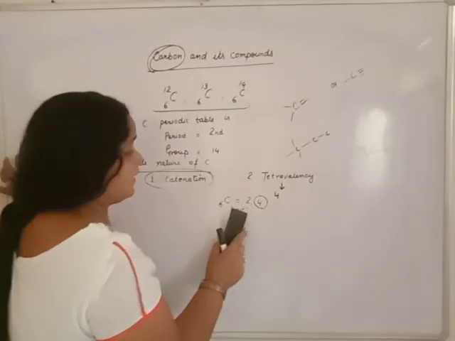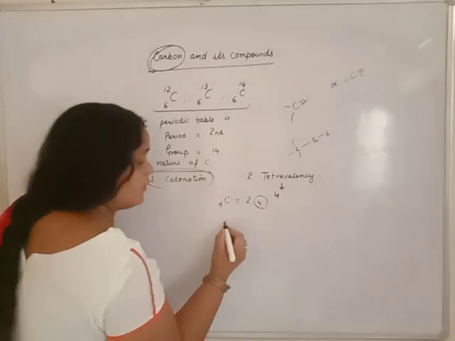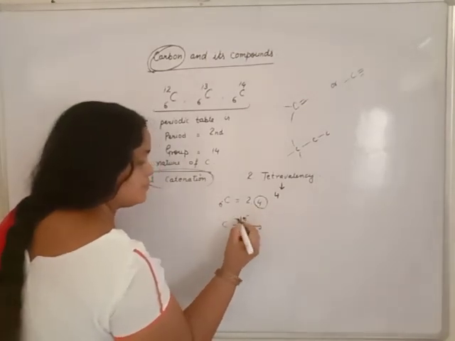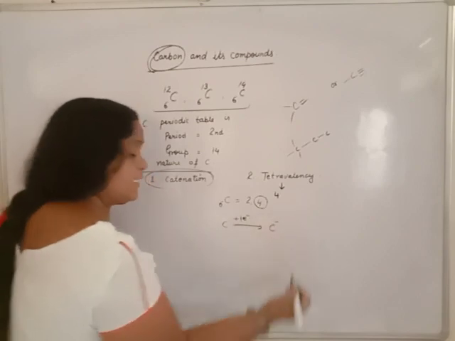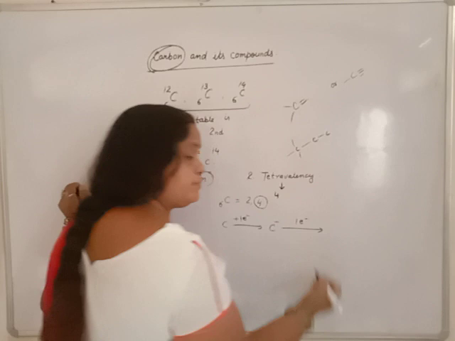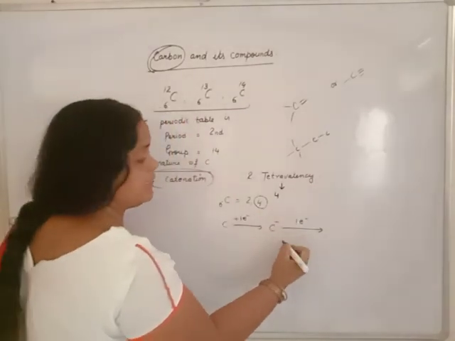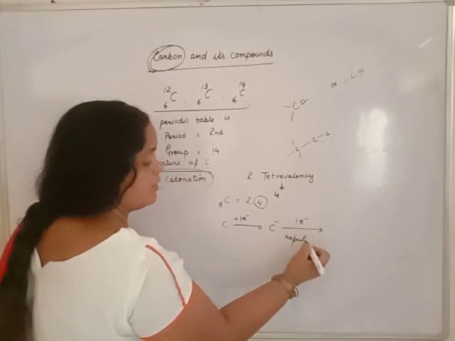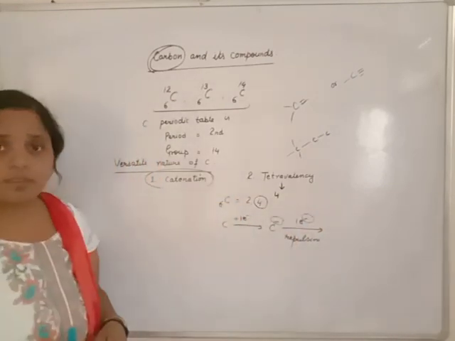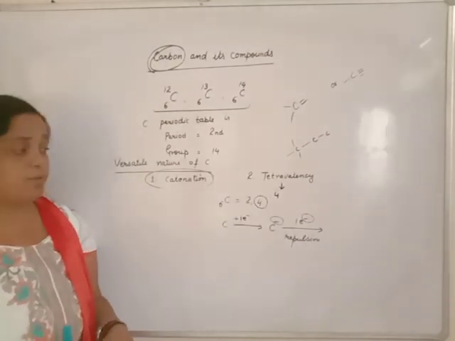Now, why does it not gain electrons? If carbon gains 1 electron, it will form a negative charge. Now, for another 1 electron, repulsion takes place due to similar charges. So it has no tendency to gain a further, second successive electron.